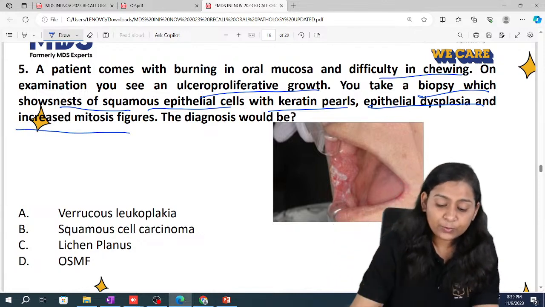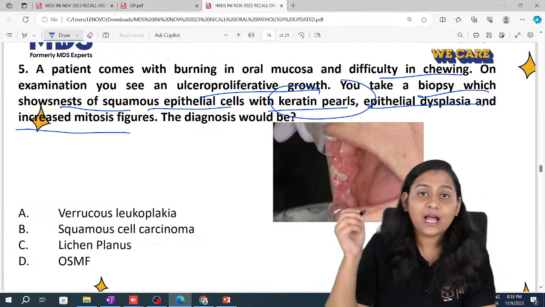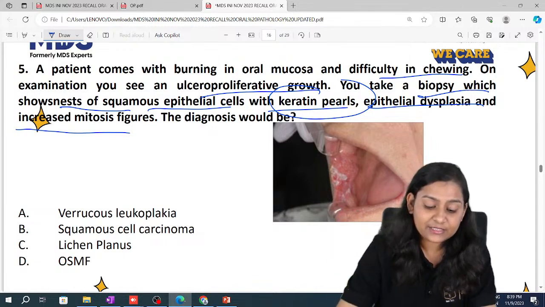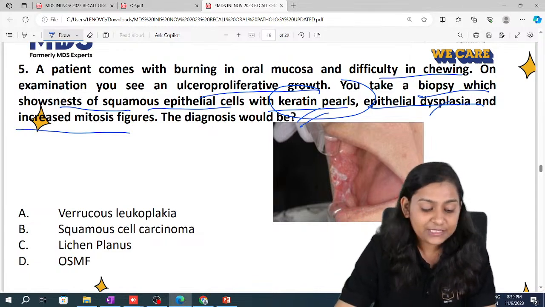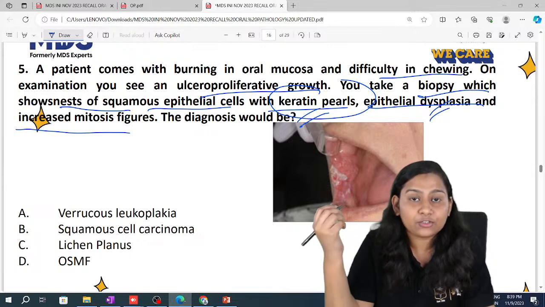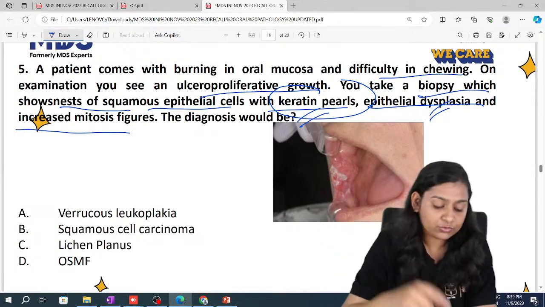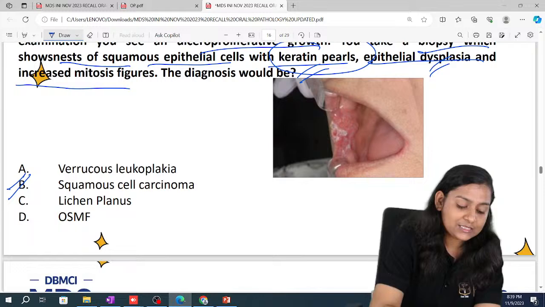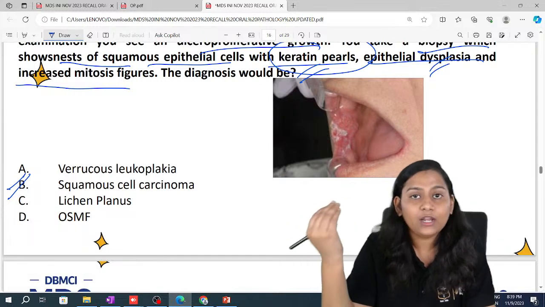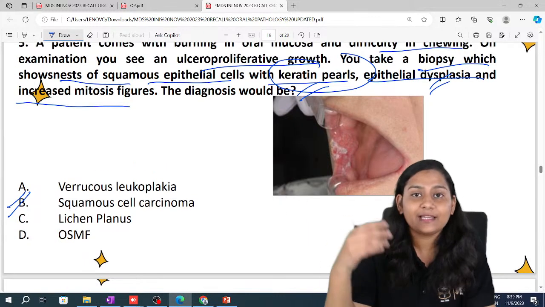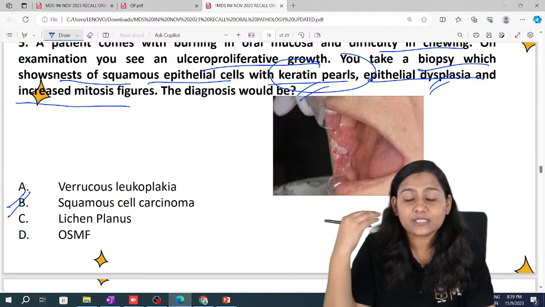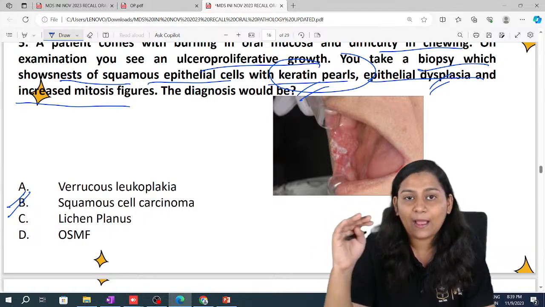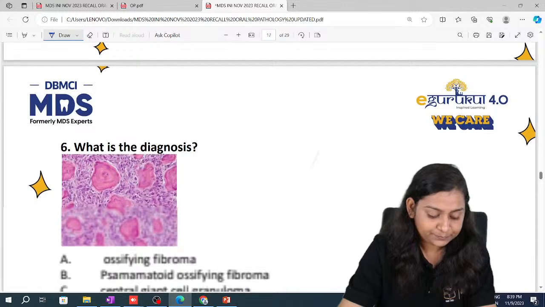So with this, the answer is very clear: keratin pearls, epithelial dysplasia and increased mitotic figures. So our answer is squamous cell carcinoma. In all other pathologies, we don't see keratin pearls. Keratin pearl is a characteristic feature of squamous cell carcinoma.